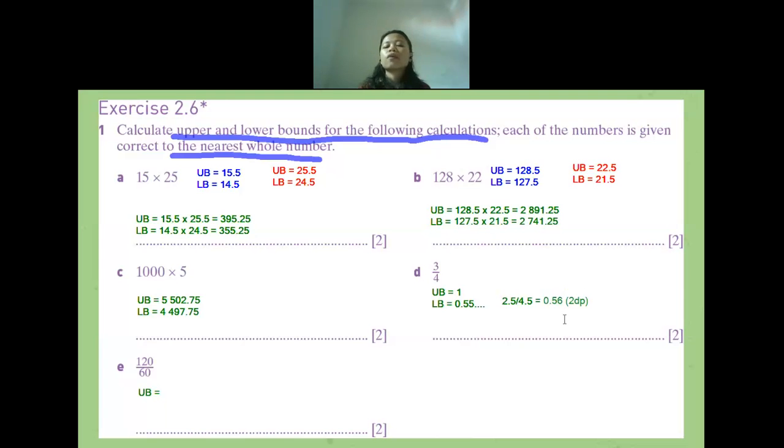Do you still remember how to find the lower bound of a division? We need to divide the lower bound of the numerator by the upper bound of the denominator. That's why the numbers will be 2.5 divided by 4.5. Is there anyone still confused? If you are confused, you can talk to me or type it through the chat box. Is there anyone still having questions?